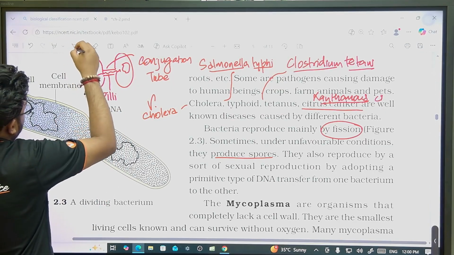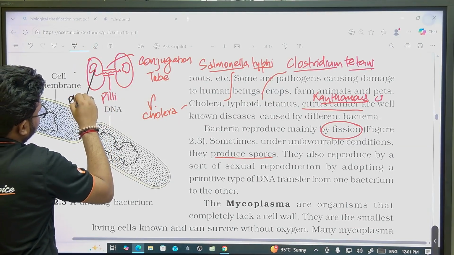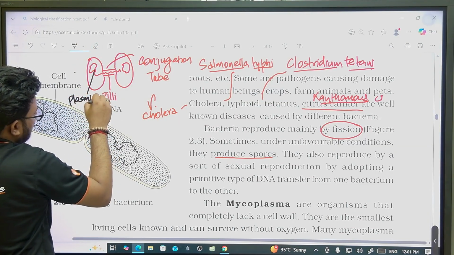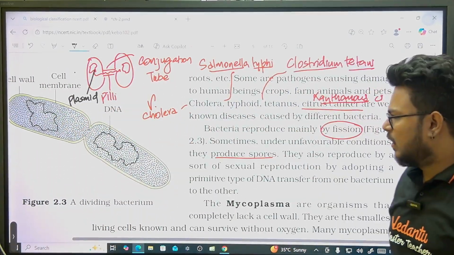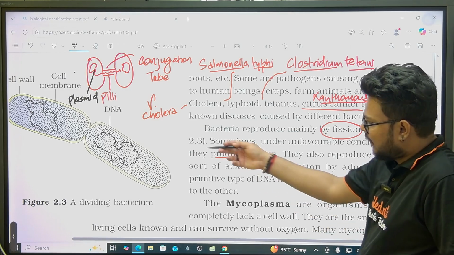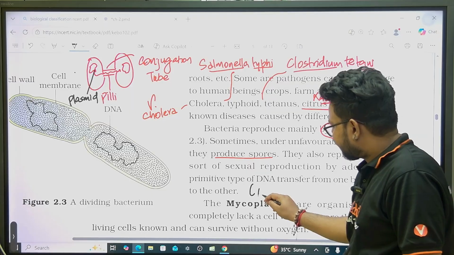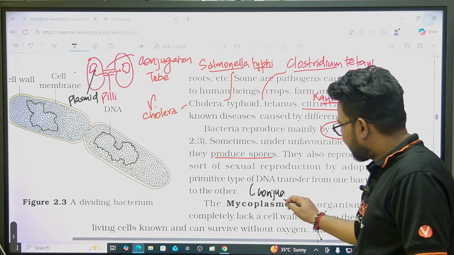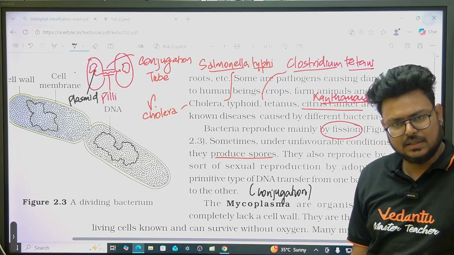Usually in sexual reproduction it is not the main DNA, it is the plasmid that is transferred from one cell to another. But conjugation is not important here. Just remember the simple thing that there is formation of a conjugation tube with the help of pili, and in conjugation not the main DNA but the plasmid passes from one cell to another cell.